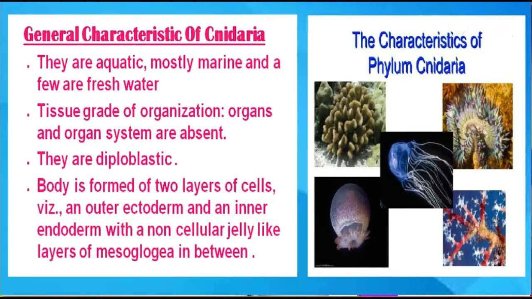Now we will discuss the general characteristics of phylum Cnidaria. Number one, they are aquatic, mostly marine, and few are freshwater. Tissue grade of organization; organs and organ systems are absent. They are diploblastic. The body is formed of two layers of cells, with outer ectoderm and inner endoderm, with a non-cellular jelly-like layer of mesoglea in between.